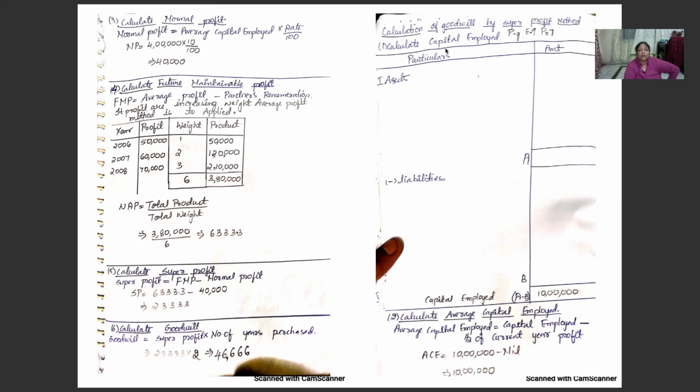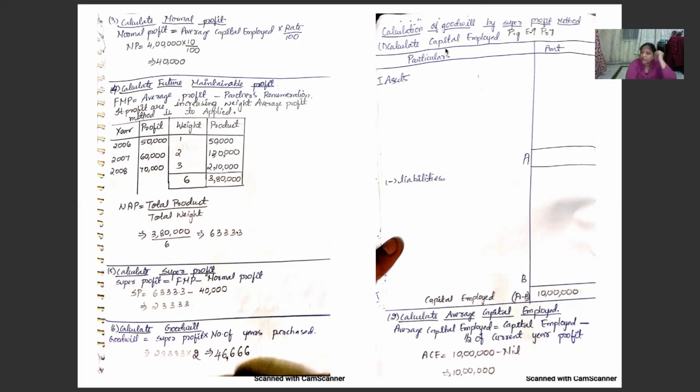Calculate future maintainable profit. In this problem, profits are in increasing schedule. That is 50,000, 60,000 and 70,000. Future maintainable profit is equal to average profit minus partner's remuneration. If the profits are increasing, weighted average profit method is to be applied. Year, profit, weights and product. 2006, 2007 and 2008. 50,000, 1, 50,000; 60,000, 2, 1 lakh 20,000; 70,000, 3, 2 lakh 10,000. So total weights are 6, total product is 3 lakh 80,000.